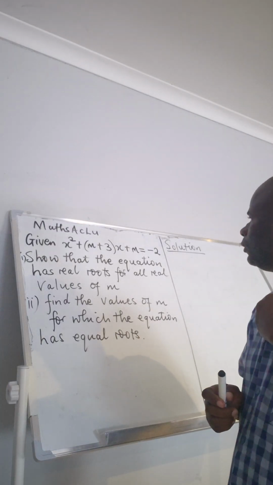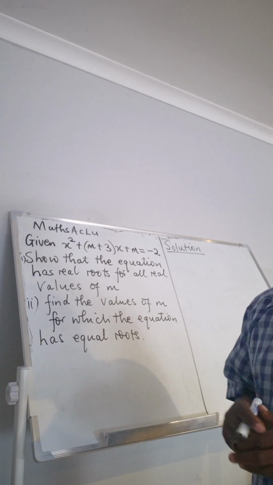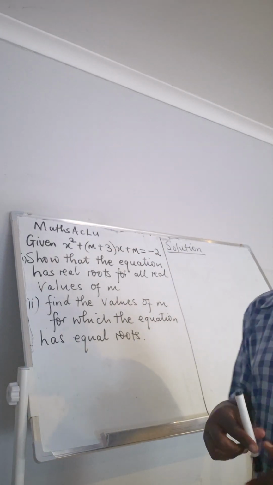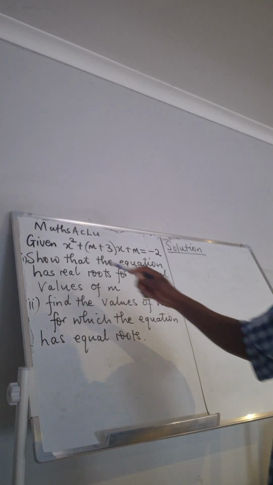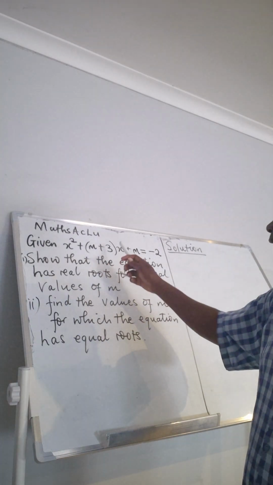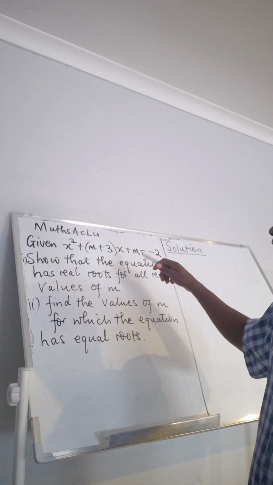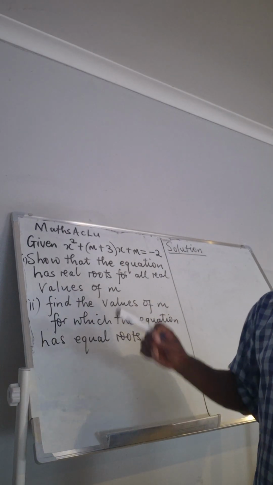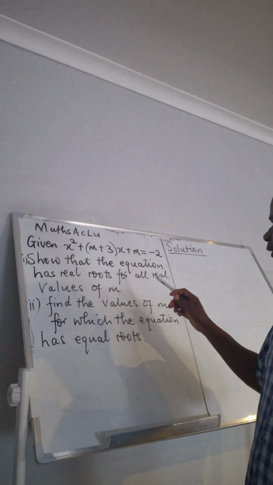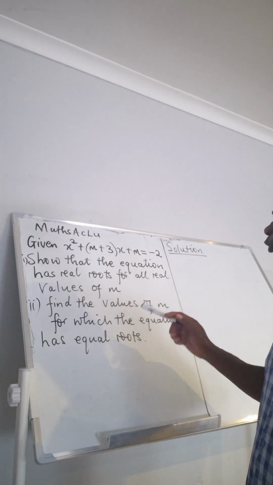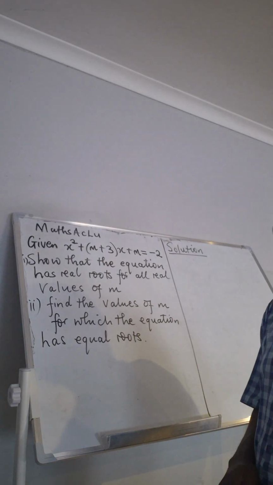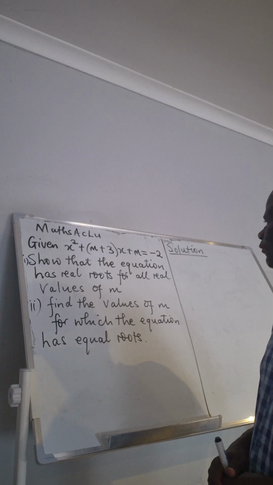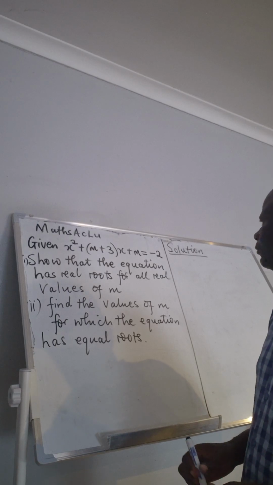Today, we want to continue with the nature of roots, but I have just one question that we want to look at. Given x squared plus (m plus 3)x plus m equal to minus 2, show that the equation has real roots for all real values of m.